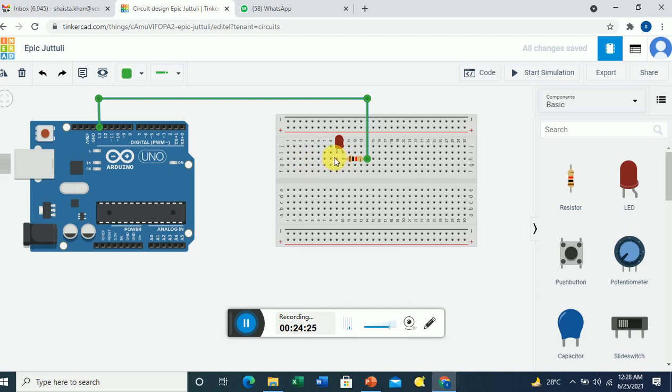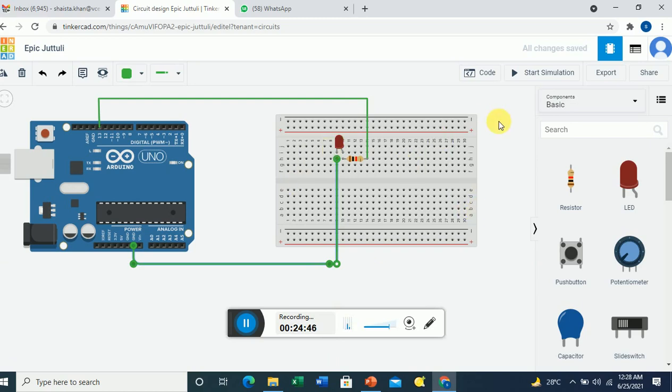Now the next is the cathode. This cathode should be connected to the ground. So this is a ground pin. Even if the wire crosses, after connecting you can adjust it. Now in this way it is connected. So our circuit is ready.